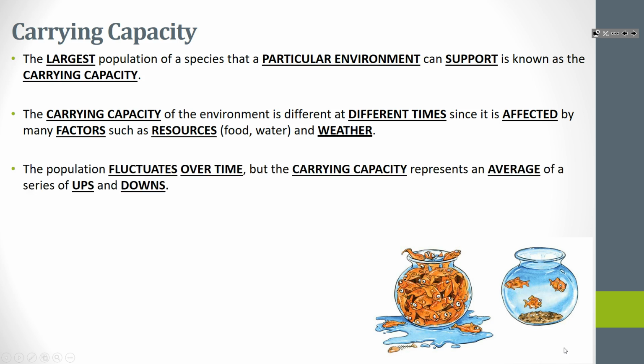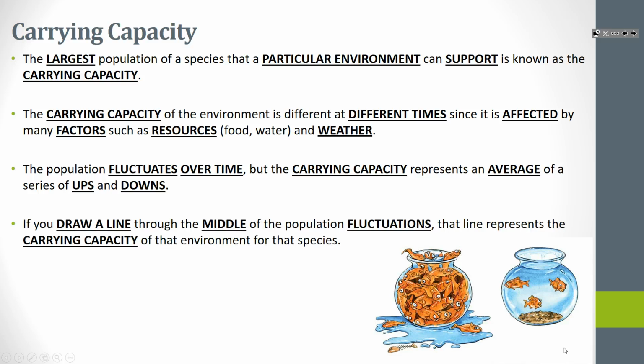Now, the population of any organism will fluctuate. It goes up and down all the time, and that just follows the carrying capacity. But you get an average that the environment, or that ecosystem, can hold. If we draw a line through the middle of those fluctuations, that represents what we call our carrying capacity.